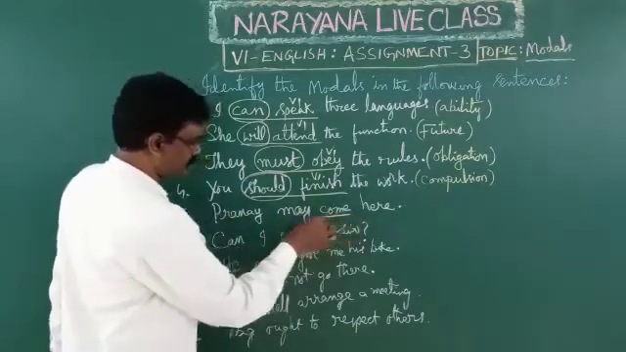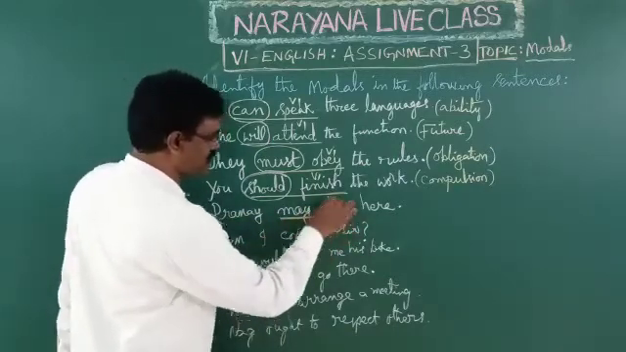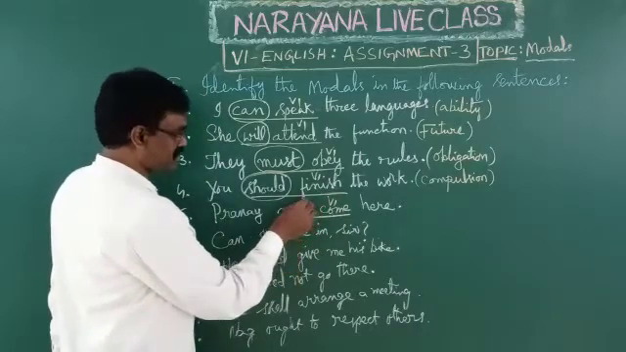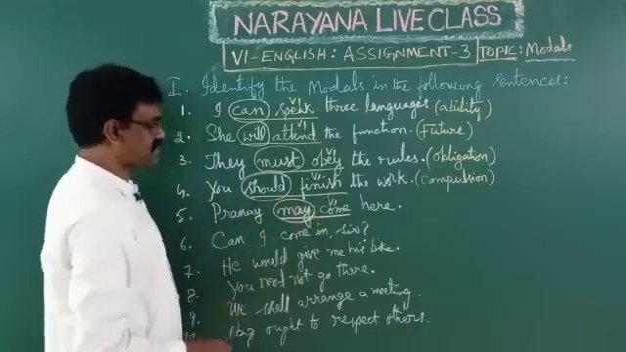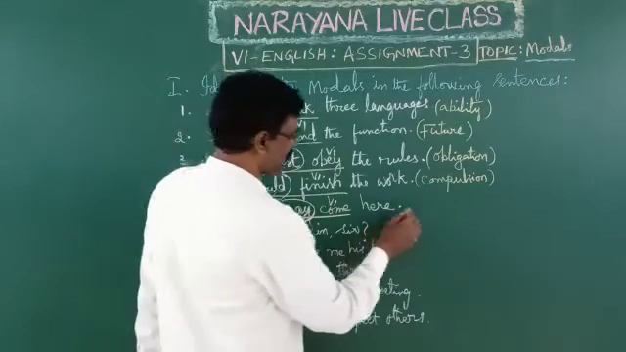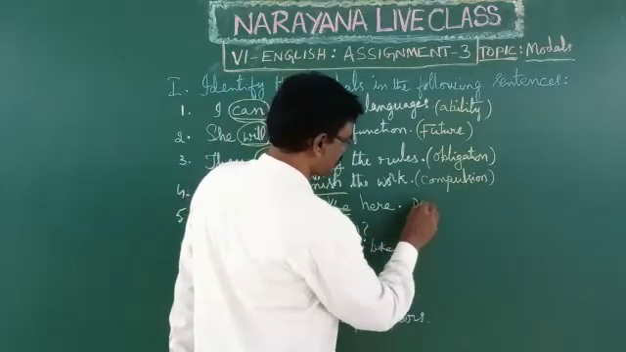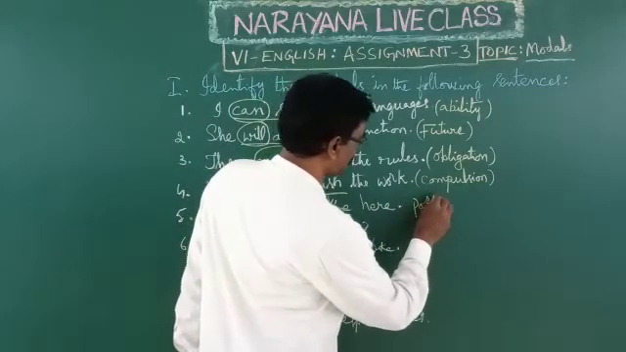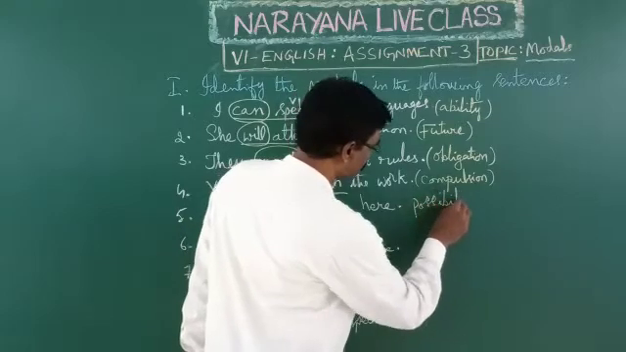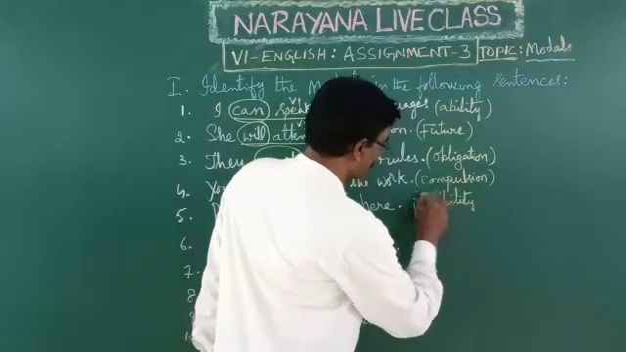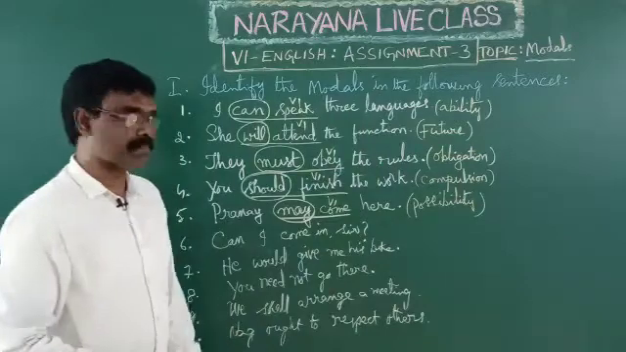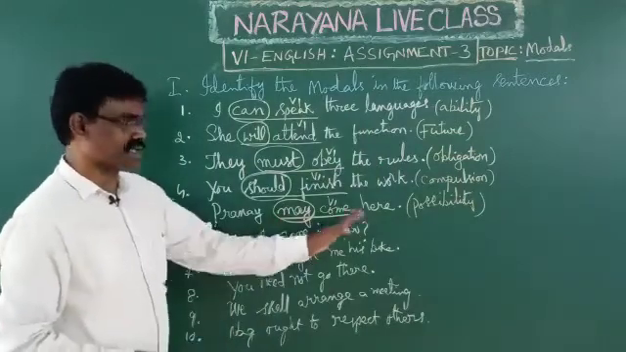Pranay may come here. See here, this one, come is V1, main verb first form. This may is a modal auxiliary. Here may is used to express possibility. Possibility. Pranay may come here.